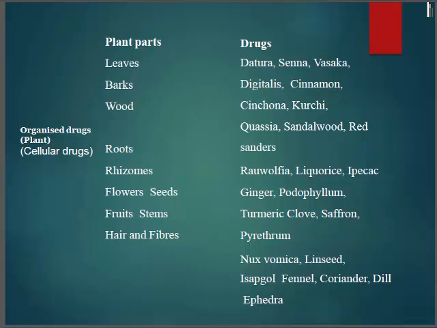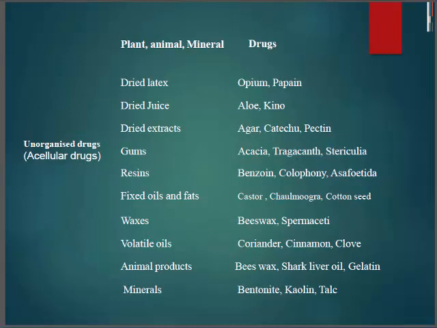Some drug examples are given, like for leaves: datura, senna; for roots: sanders. Here unorganized drugs are acellular drugs. Some examples are dried latex, dried juice, meaning we can't identify which part it came from. You can see in the example.